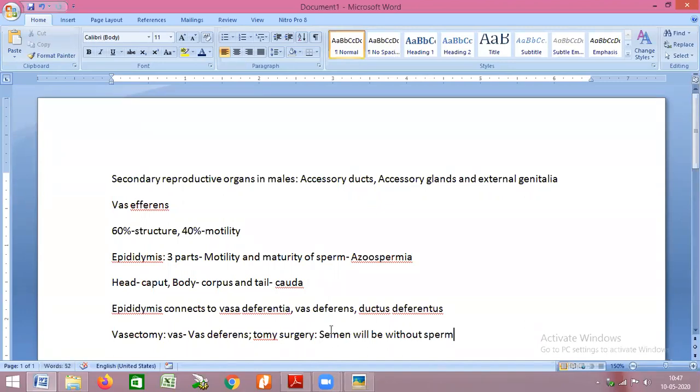Only fluid will be present. And if sperm is not there, the egg cannot develop into a baby. So vasectomy is a type of temporary sterilization technique. We also call it a contraceptive method.